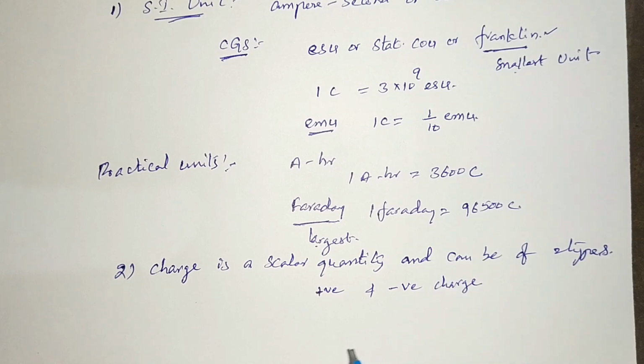You know about the electron and proton. The charge on an electron is taken as negative, and the charge on a proton is taken as positive. Remember that. So charge is a scalar quantity and can be of two types, positive charge and negative charge. Now coming to the third one.